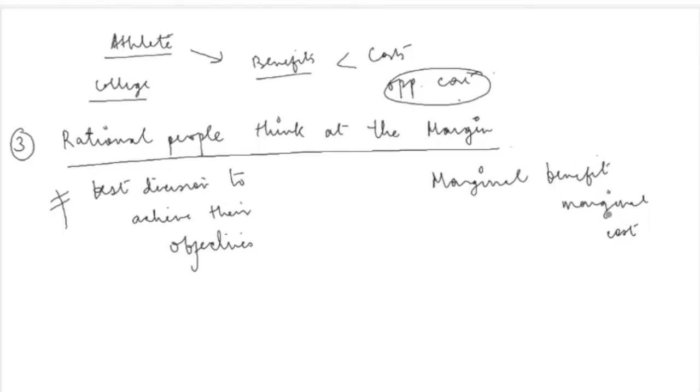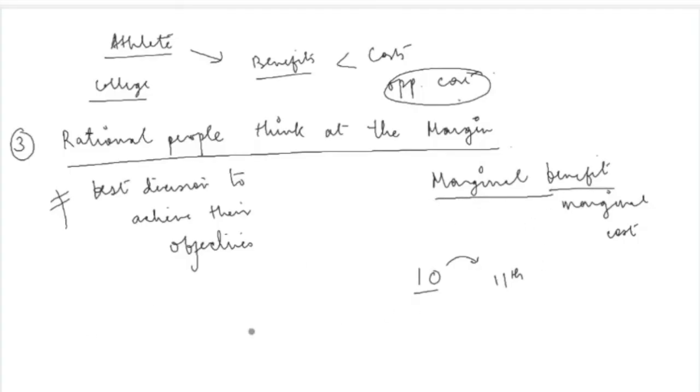मार्जिनल बेनिफिट और मार्जिनल कॉस्ट का मतलब है कि अगर आप 10 glasses of water consume कर चुके हो तो एक extra 11th glass आपको क्या benefit provide कर रहा है. If you are thirsty, आपको बहुत प्यास लग रही है, and you have already consumed 10 glasses of water, then what is that extra 11th glass of water providing you? What is the benefit it is providing you? That is called marginal benefit.